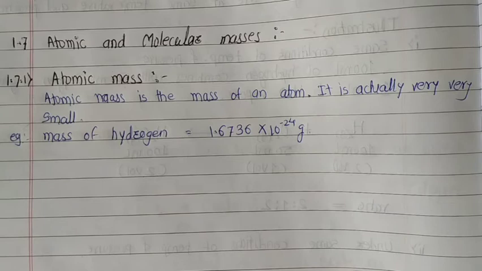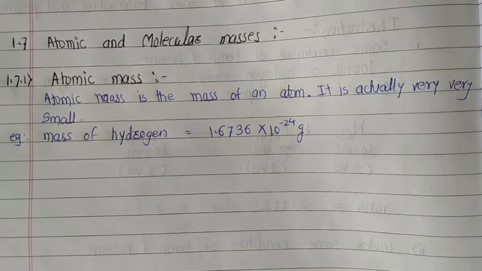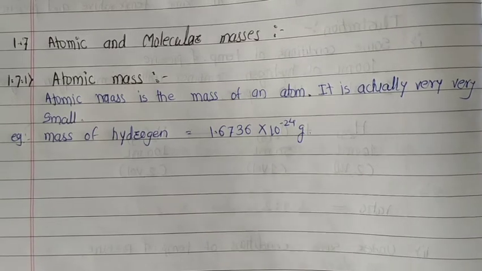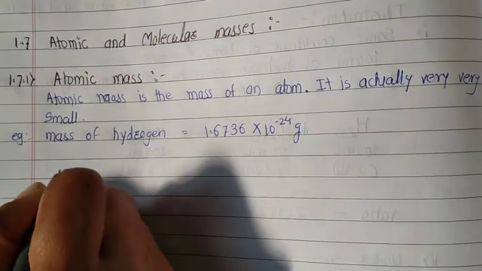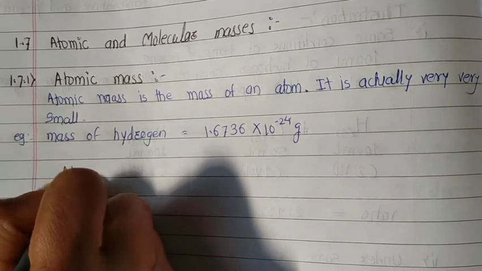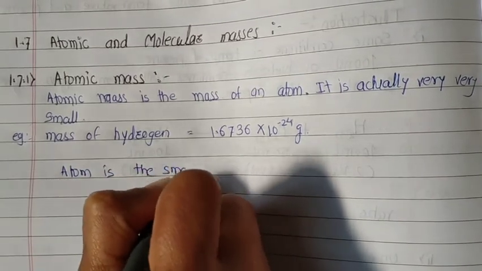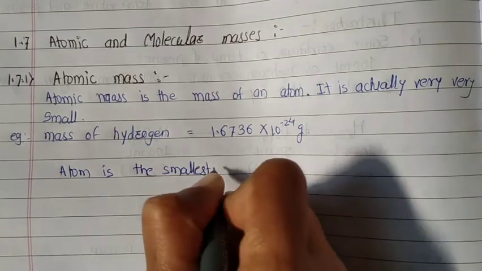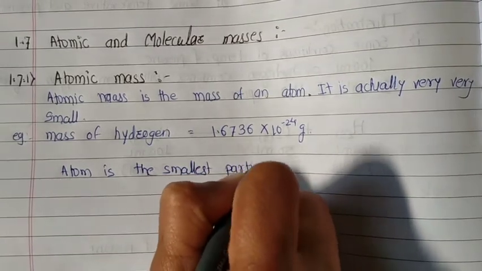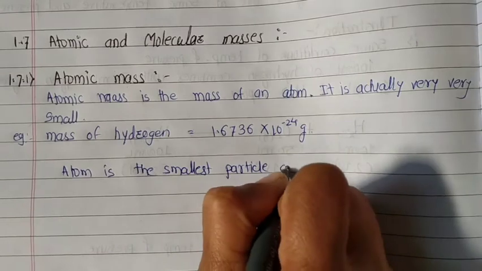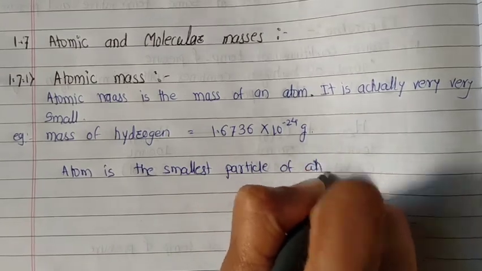The next point of this unit is atomic and molecular masses. First we see what is meant by an atom. An atom is the smallest particle of an element.